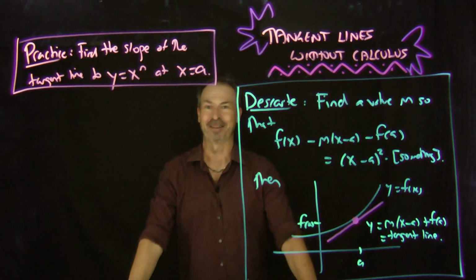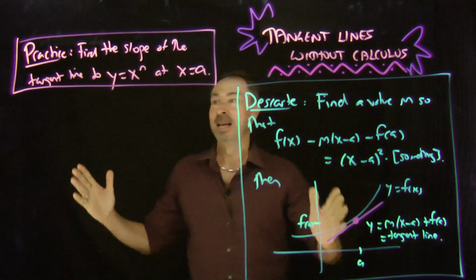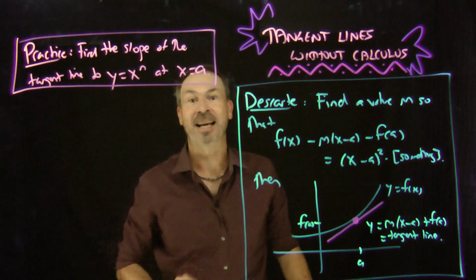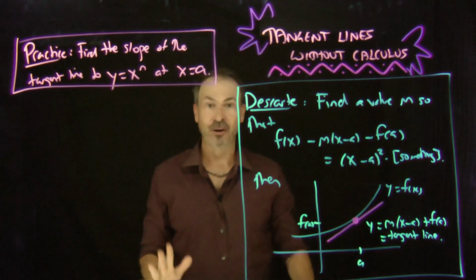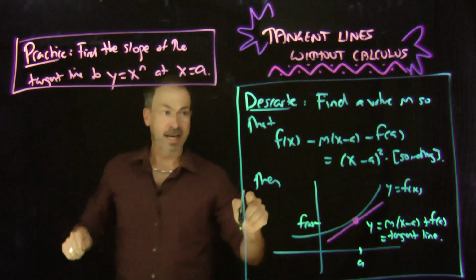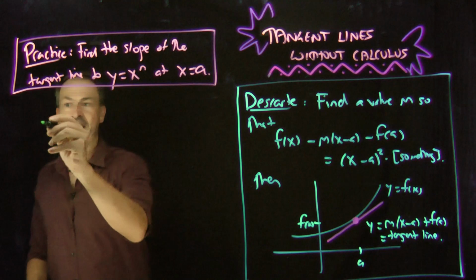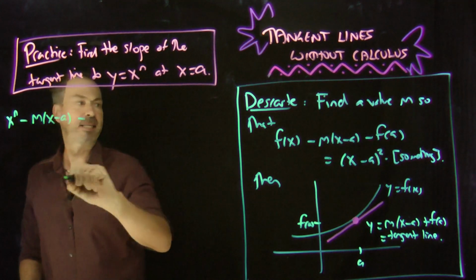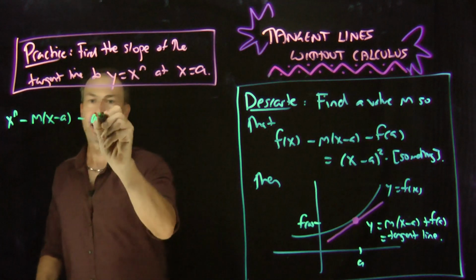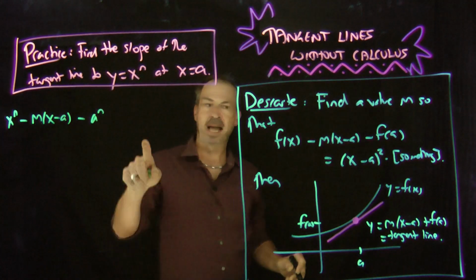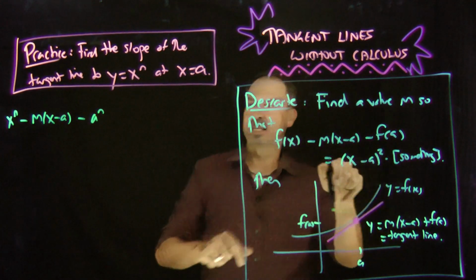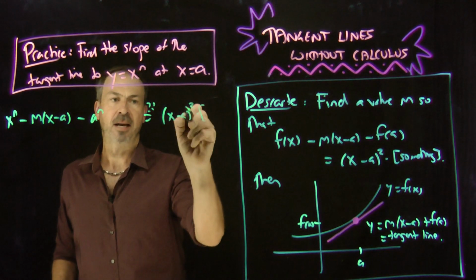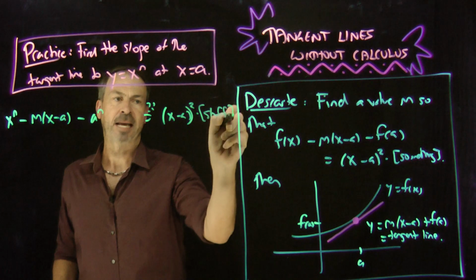It all comes together. All right, so to practice that, let's try to find the slope of the tangent line to y equals x to the n at x equals a. All right, so let's follow Descartes' work. What we need to do is look at this quantity, f of x, x to the n, minus m times x minus a, minus f of a, that'll be a to the n. And we're going to try to write that as x minus a squared times stuff. That's what we're hoping to get to.